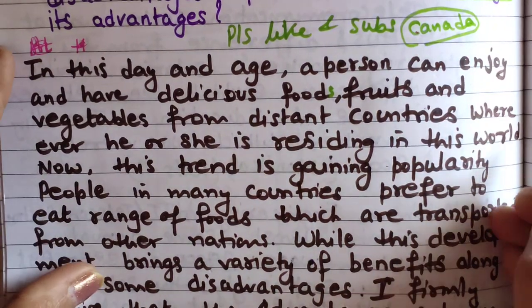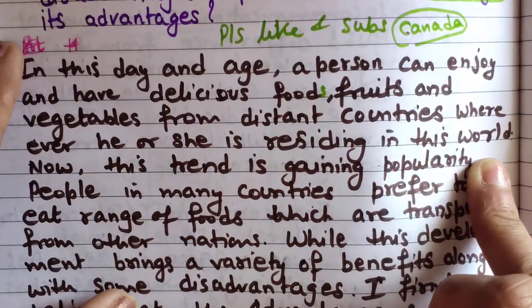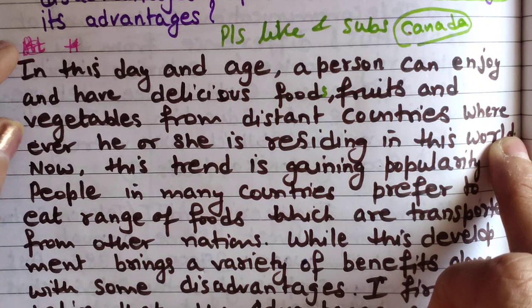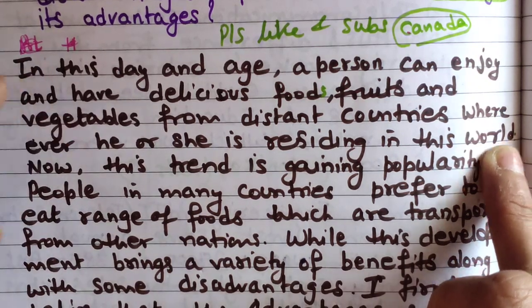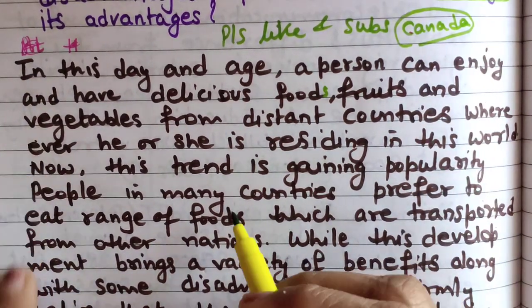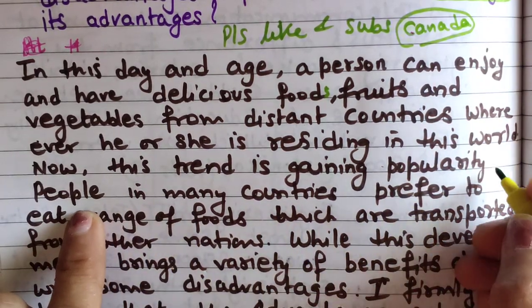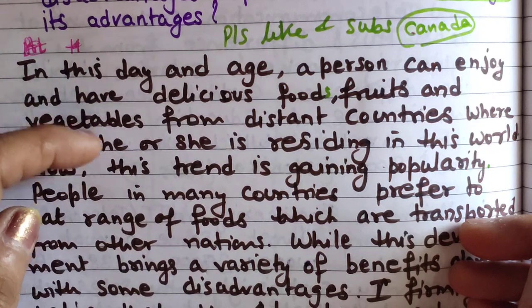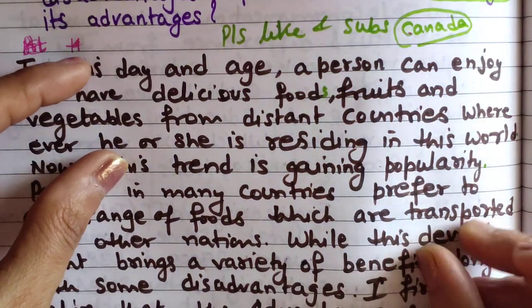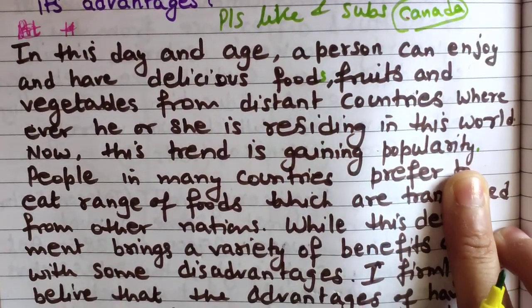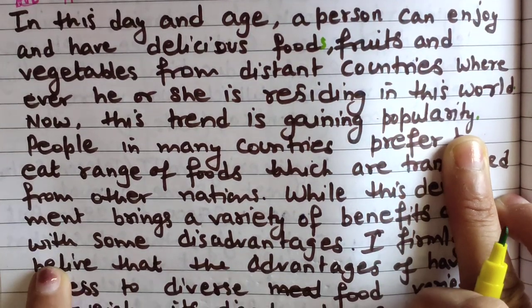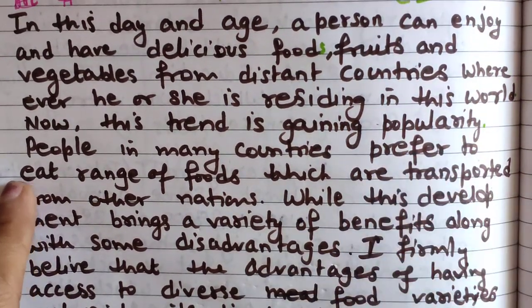So I have given a simple sentence as the background statement. If you don't have one, then you can avoid these first 3-4 lines. Now this trend is gaining popularity. Till here, these 5 lines are the general background statement. So you just write free flow in your English, according to the topic.